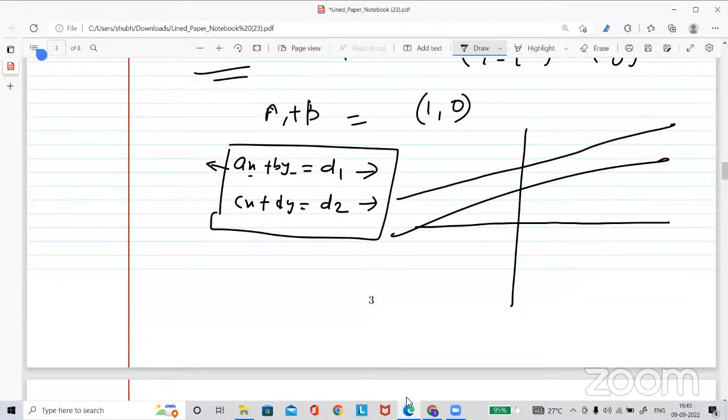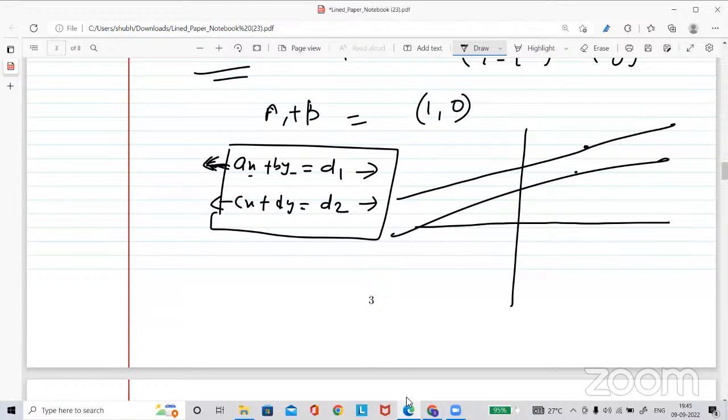So what do you mean by parallel? What is the effect on the numerics, like a, b, c, d, when these two lines are parallel? Will it be proportional or the same? Yes, sir, the left numeric values will be the same, and only the right numeric will be different.